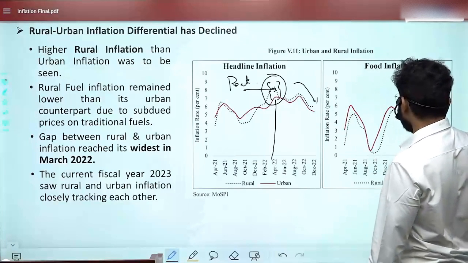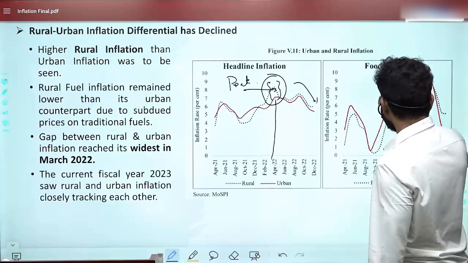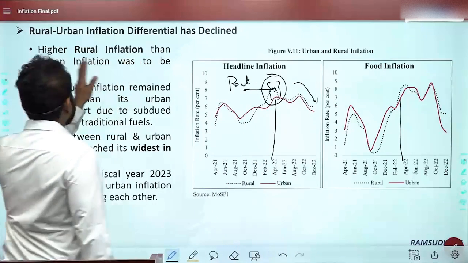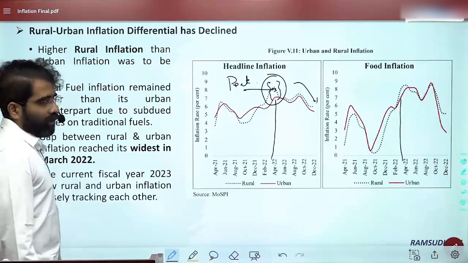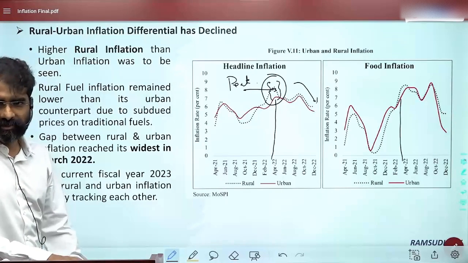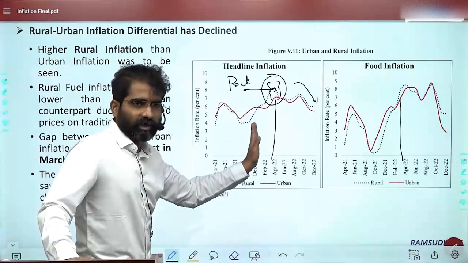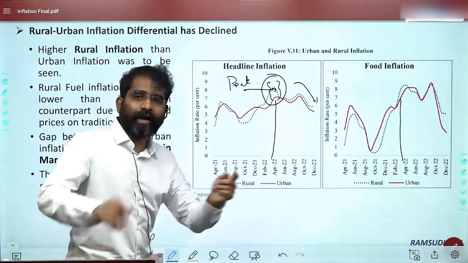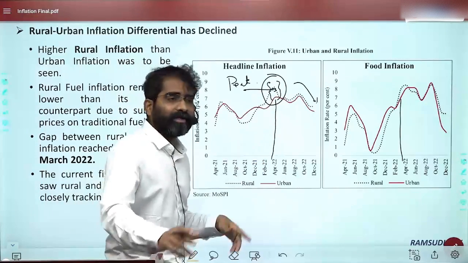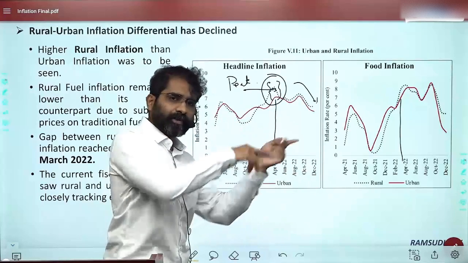When it comes to food inflation also, the gap was highest in March, the gap between rural and urban inflation. So higher rural inflation than urban inflation was to be seen, higher rural than urban in most of the states. The dotted line is higher rural, and the gap between the rural and urban peaked in March 2022, and then it has almost converged by December 2022.